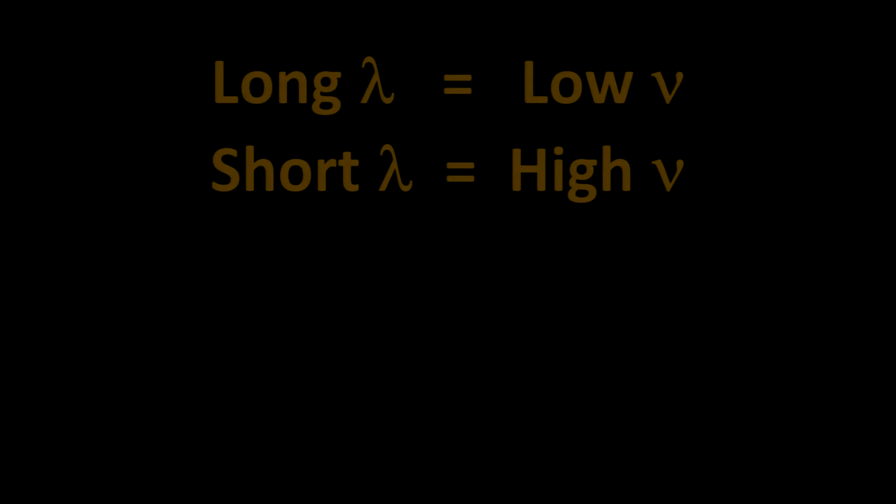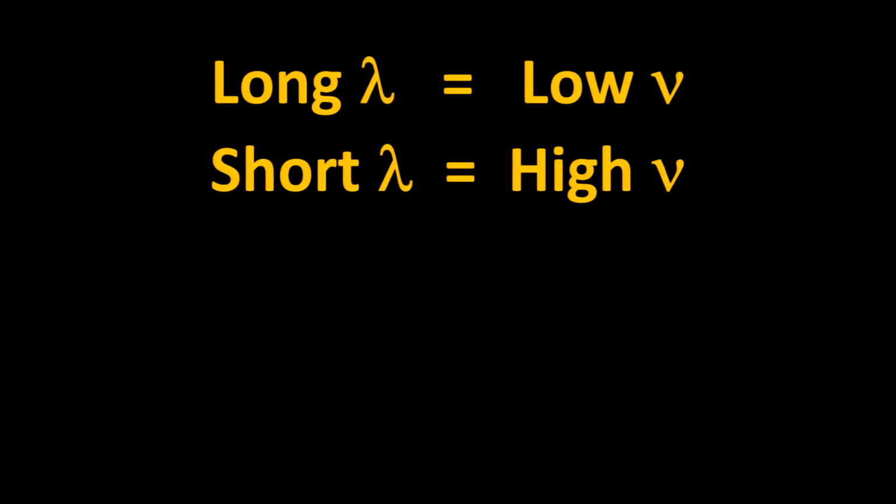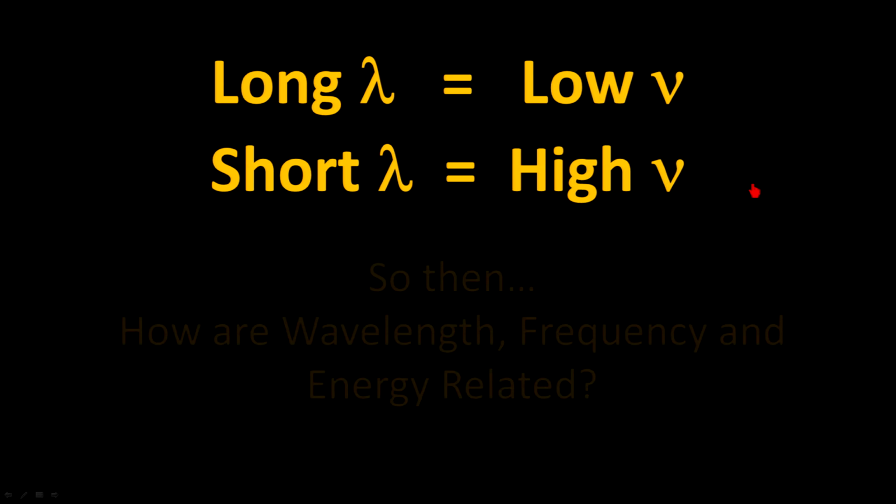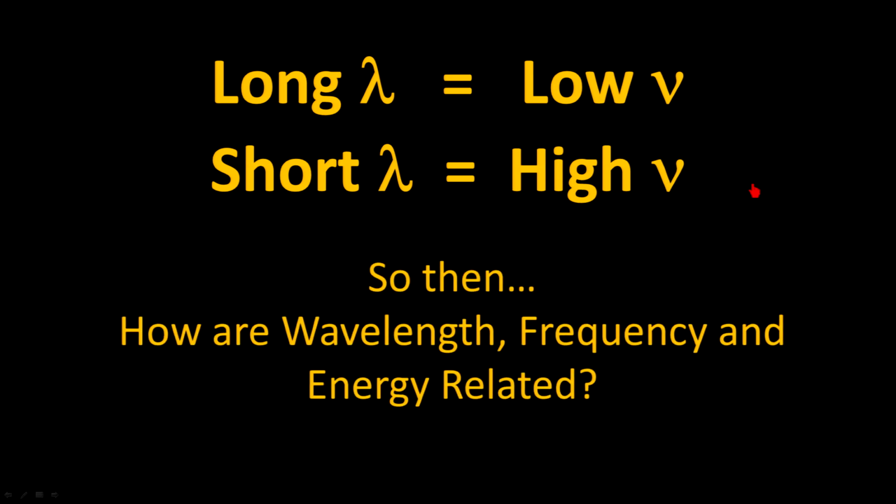Now, to sort of summarize, let me show you what we mean by these things. So here is a bit of a summary to help you remember. Remember that the longer the wavelength is, the lower the frequency. The shorter the wavelength, the higher the frequency. So those two are inverse to each other. The last thing that I want to work our way through when it comes to understanding the nature of light is how the wavelength, the frequency, and the energy of the light are related. So we're going to tie in the concept of energy.